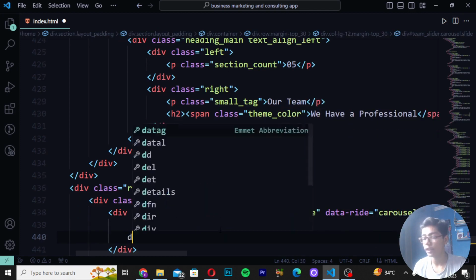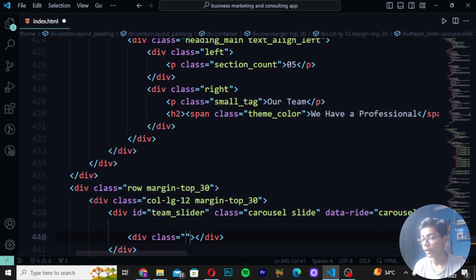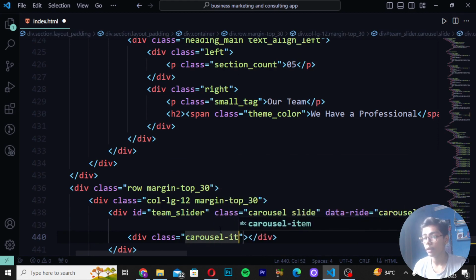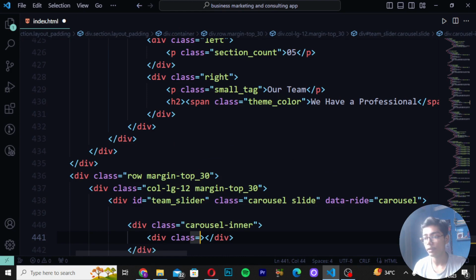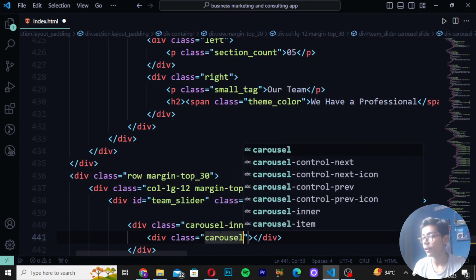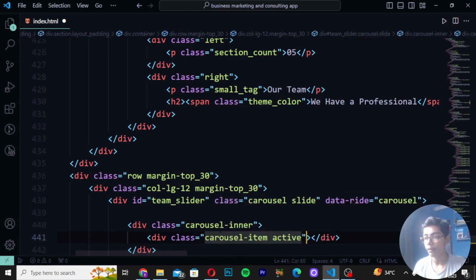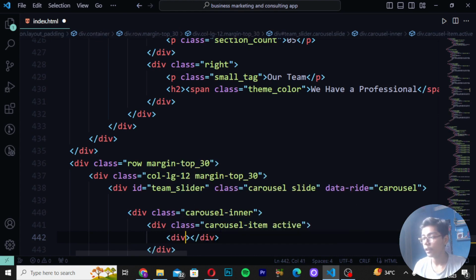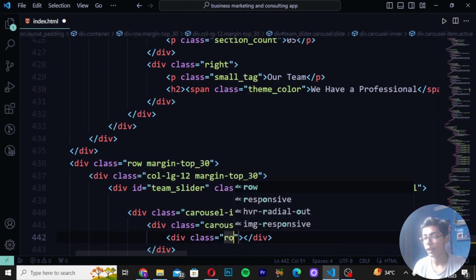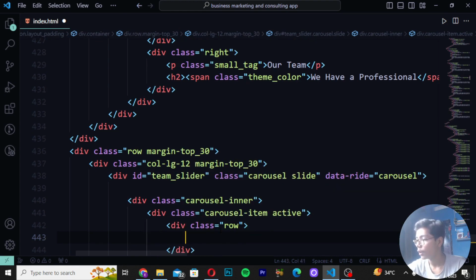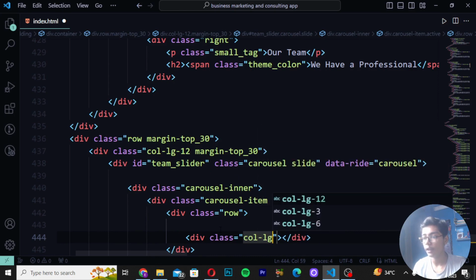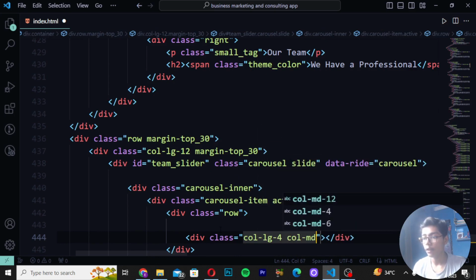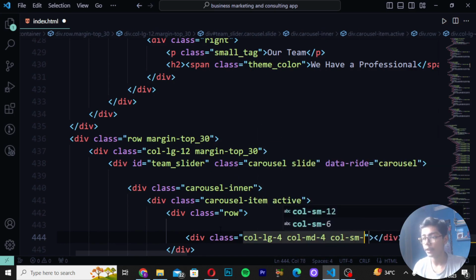Then you have to now just write here div class as carousel-inner. Then write here div class as carousel. So here I will be now writing div class carousel-item active. Then you have to now just write here div class as row. So when you have written that, you have to now move down, and then here I will be creating div class here as well, which will be col-md-4. So here I will be writing that. Write here col-md-4 and then create col-sm-12.